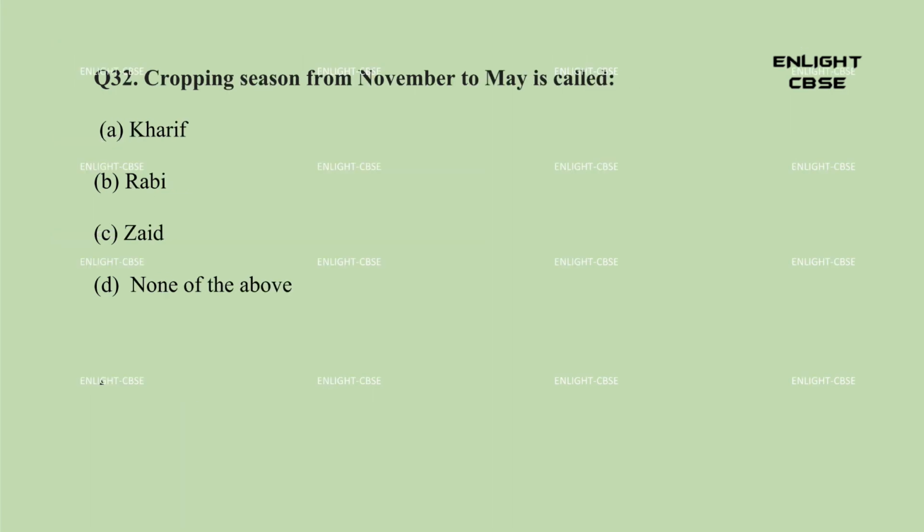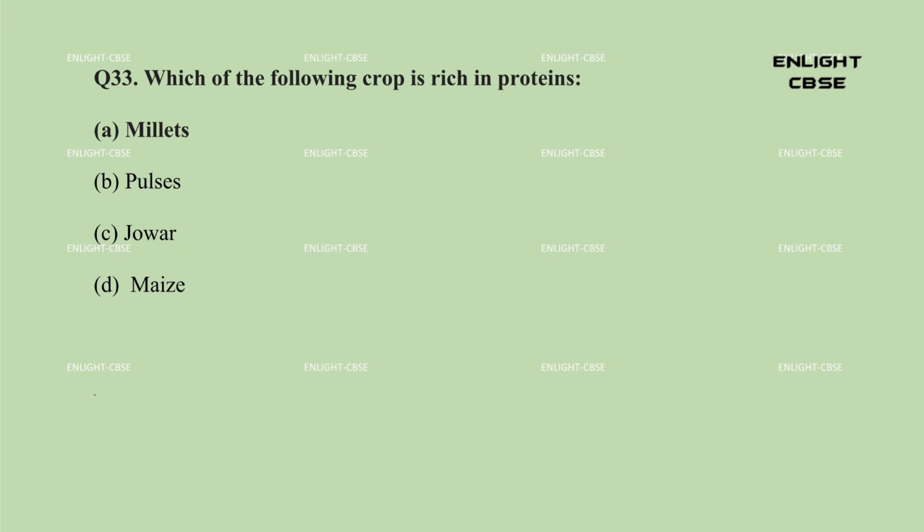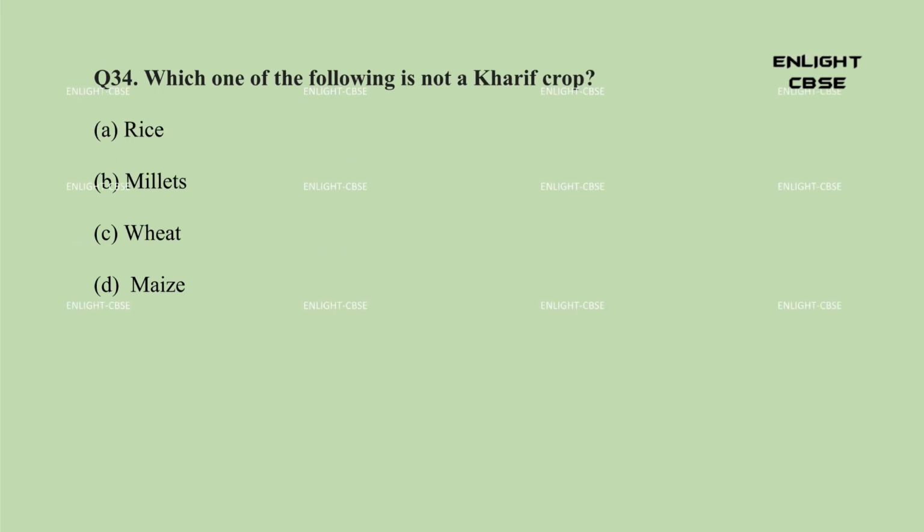Question 32. Cropping season from November to May is called A. Kharif. B. Rabi. C. Zaid. D. None of the above. Answer, B. Rabi. Question 33. Which of the following crop is rich in proteins? A. Millets. B. Pulses. C. Jowar. D. Maize. Answer, B. Pulses. Question 34. Which one of the following is not a kharif crop? A. Rice. B. Millets. C. Wheat. D. Maize. Answer, C. Wheat.